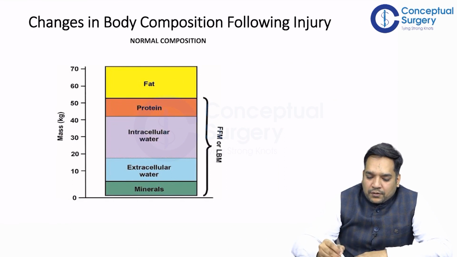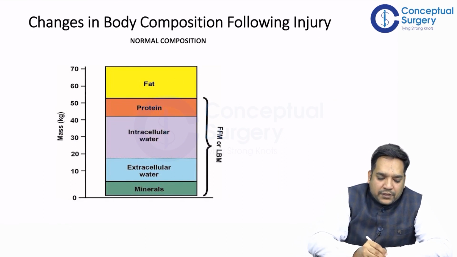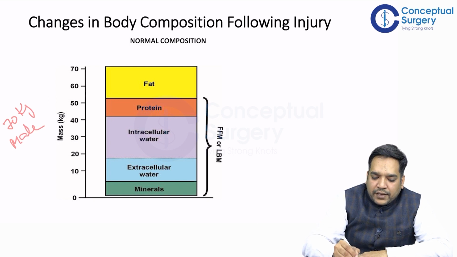So this is basically a figure of a 70 kg average male. So here we can see that fat is 13 kgs.